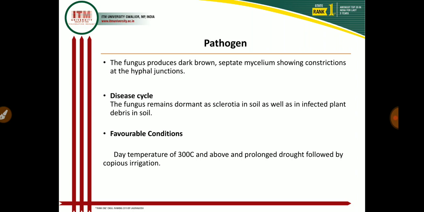The fungus primarily spreads through infected seed, which carries sclerotia and pycnidia. It also spreads through soil-borne sclerotia, and secondary spread is through conidia transmitted by wind and rainwater. Because the conidia are spread by the wind, within a few days the disease can spread over the whole field of the Sesamum crop.